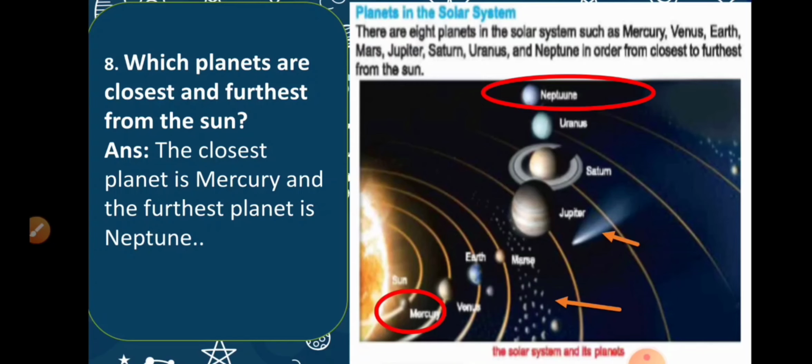So, can you answer this question? Which planets are closest and furthest from the sun? The closest planet is Mercury and the furthest planet is Neptune. Right? Yes. Okay.